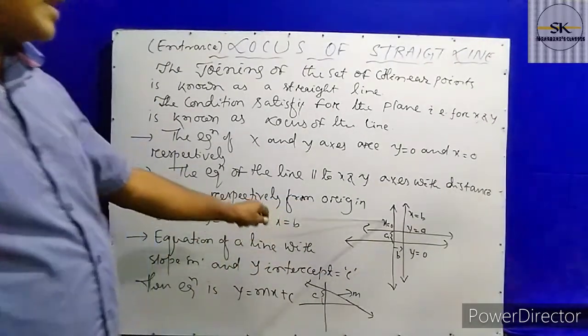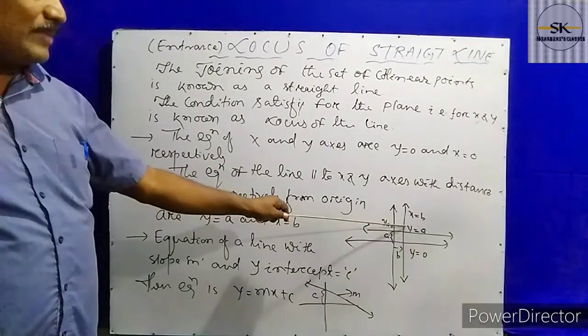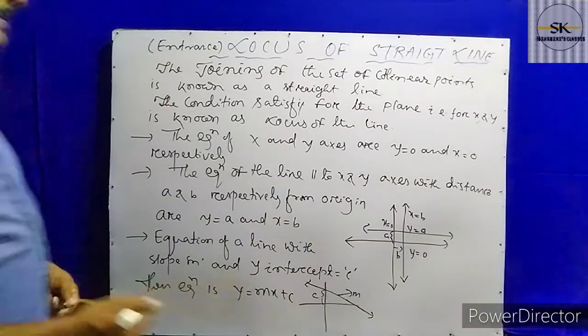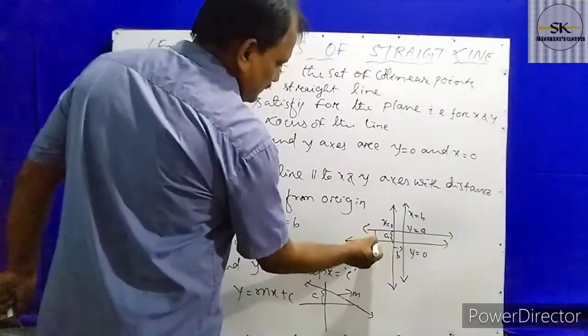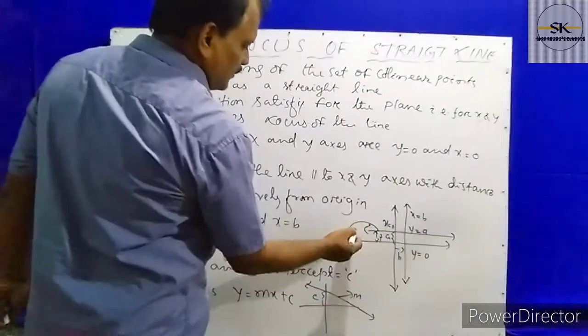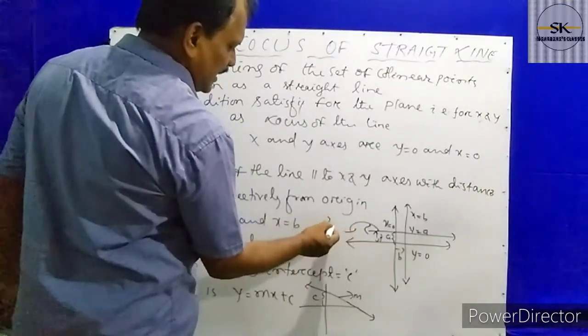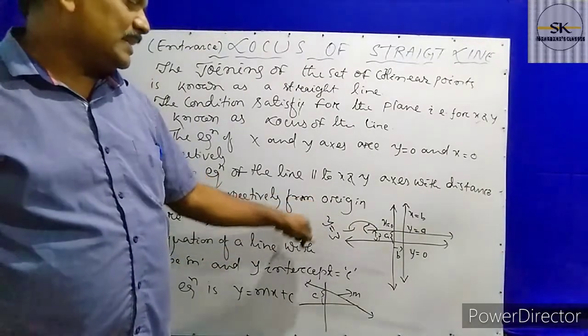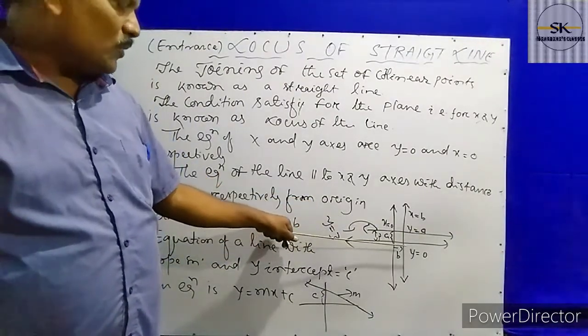So when a line is parallel to the x-axis, that line is represented by y equal to that certain distance. Suppose the distance is 3 units from this. Then what is the equation of the straight line? The equation is y equal to 3. Y equal to 3 means the straight line which is